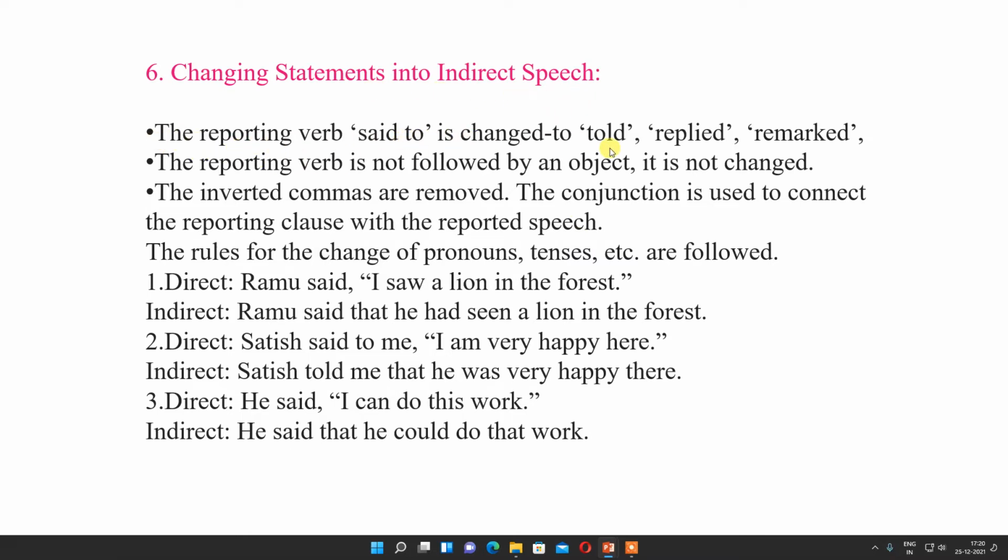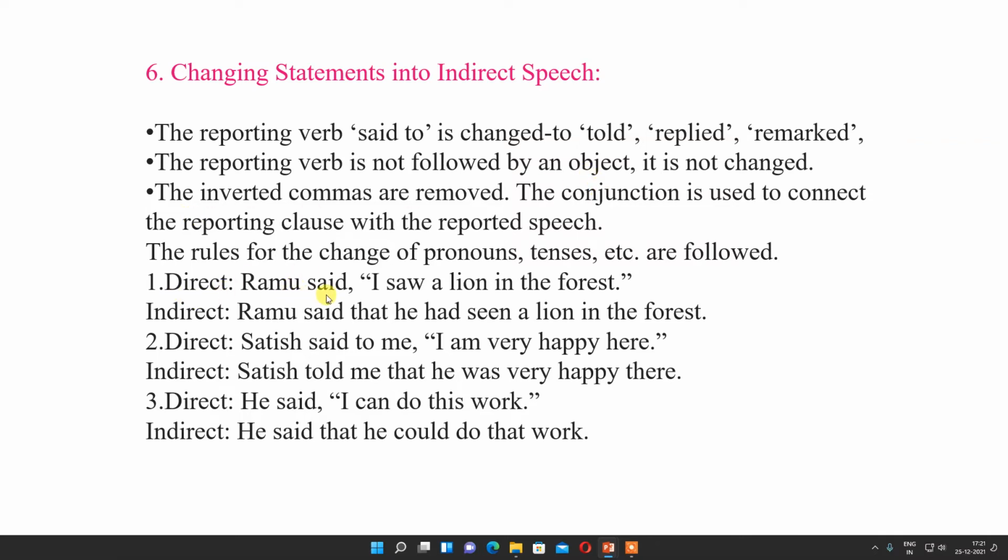Reporting verb "said to" changes to told, replied, remarked. If the reporting verb is not followed by an object, it is not changed, and the inverted commas are removed. The conjunction is used to connect the reporting clause with the reported speech. That means whichever reporting clause is there and the reported speech, both are connected with the conjunction.